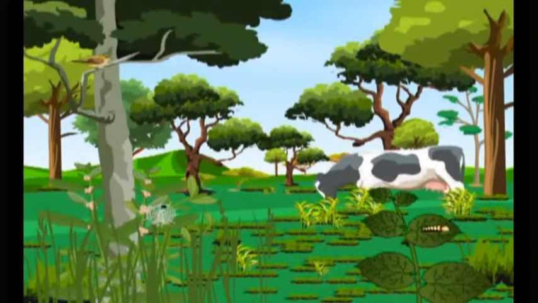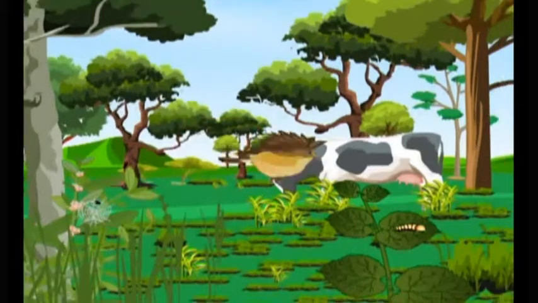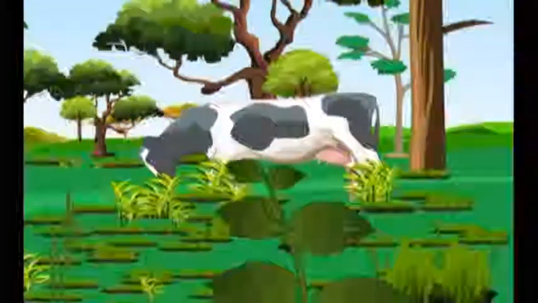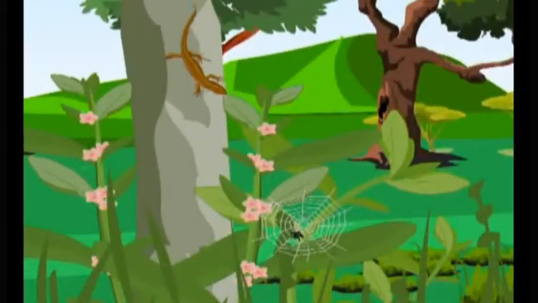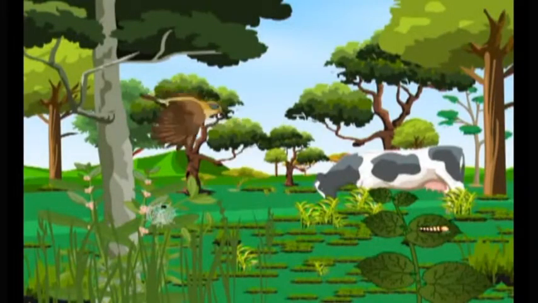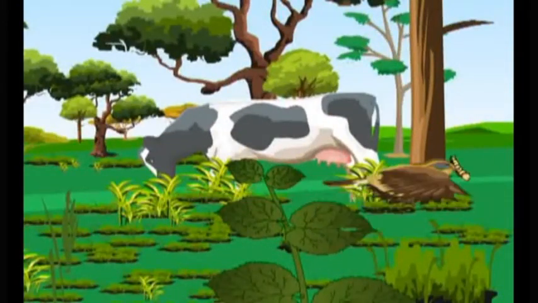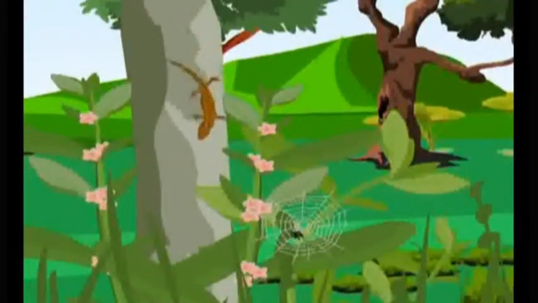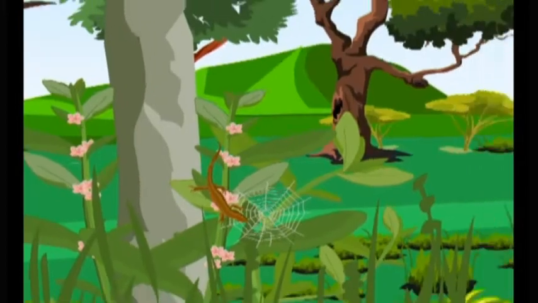For example, plants are food for some of the insects and also for cows. Insects are food for birds and lizards. In other words, organisms living in a habitat do not live by themselves. They interact with each other in one way or the other.